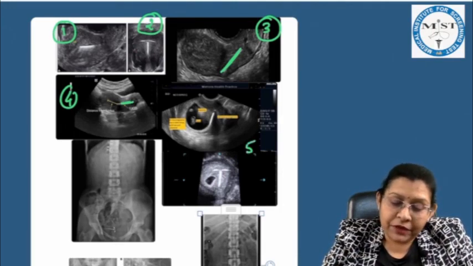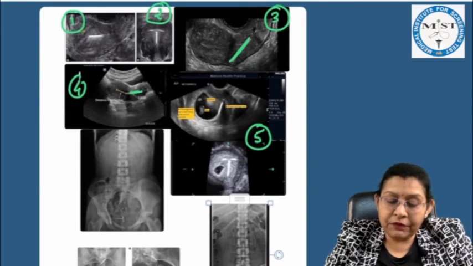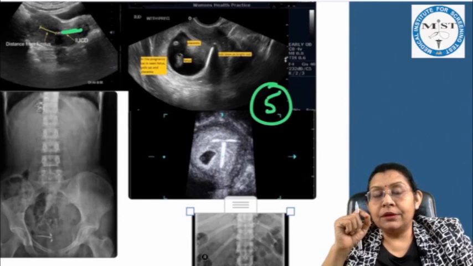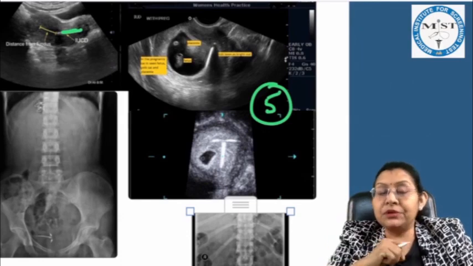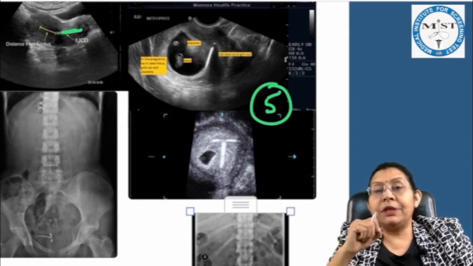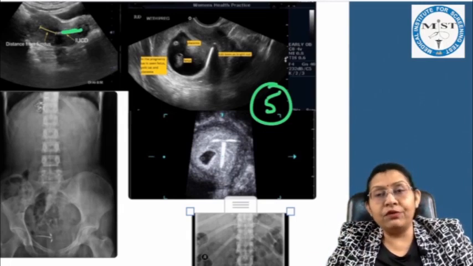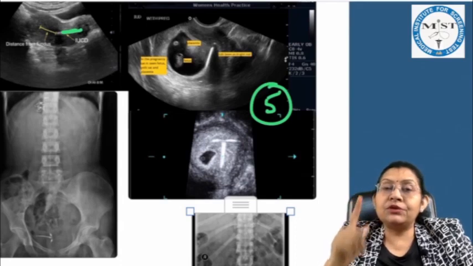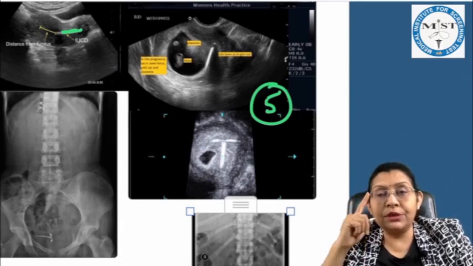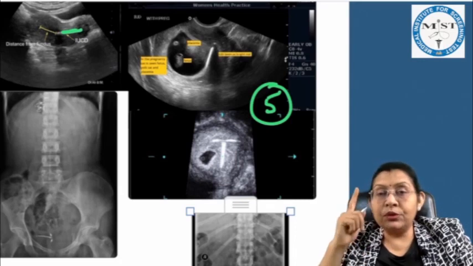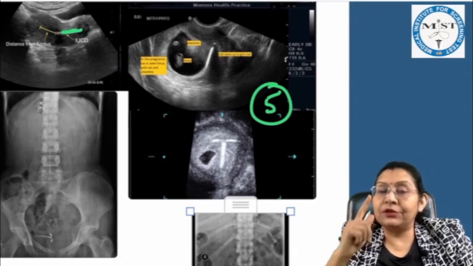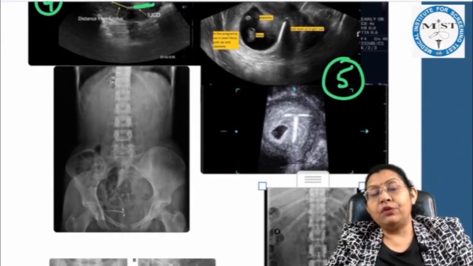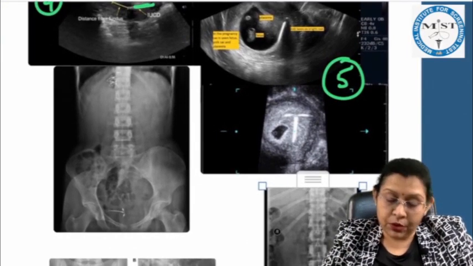Image number 5 is showing the IUCD with gestational sac. This is in a case who is presenting with pregnancy with IUCD in place. If the thread is visible, then simply by pulling the thread, we can remove the device. Now remember one point forever, that we are not putting the hysteroscope in a pregnant uterus because the uterus is soft, we may perforate. So it is removed by simply pulling the thread. Then we have to decide whether the patient wants to continue the pregnancy or wants to abort.